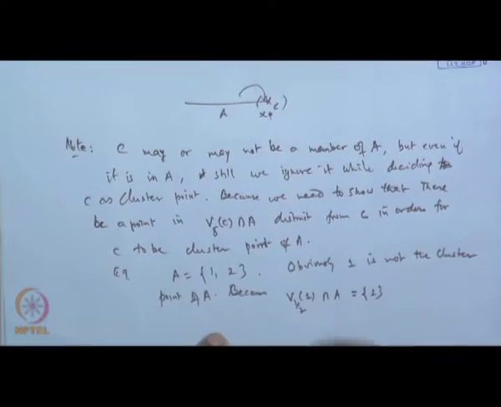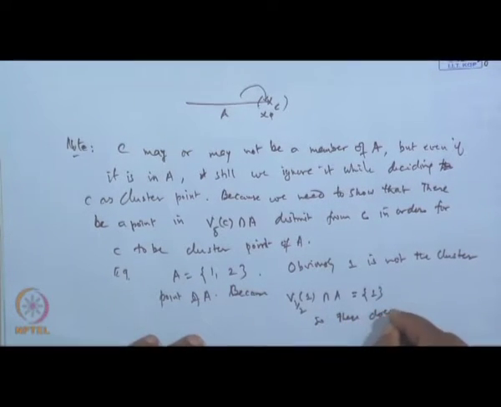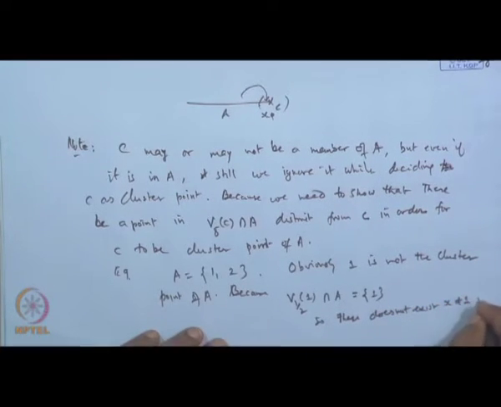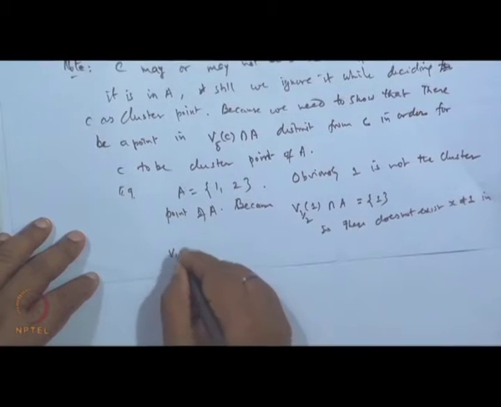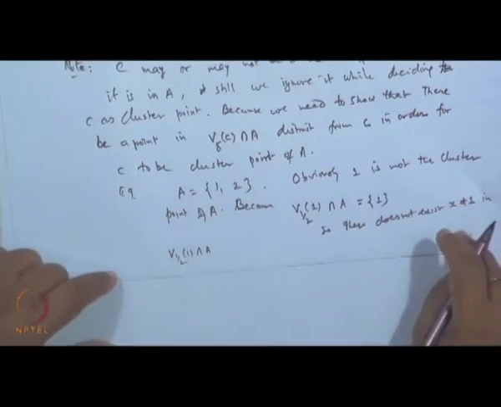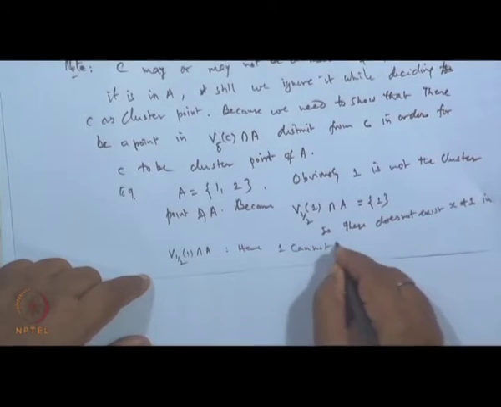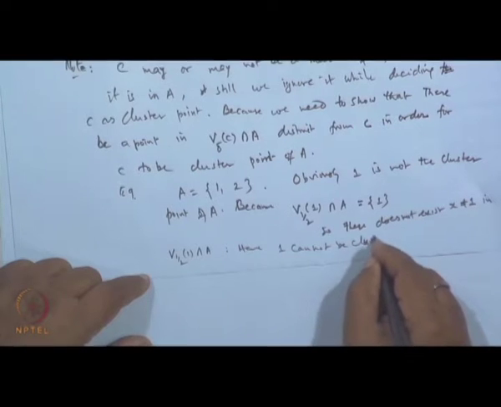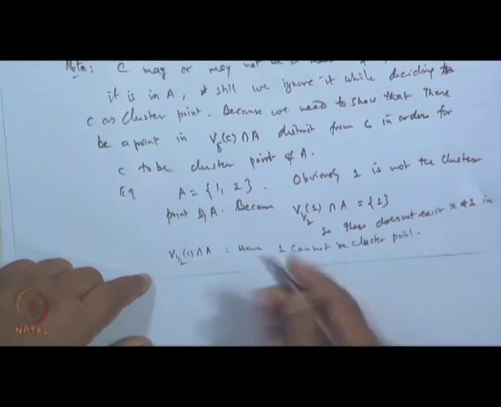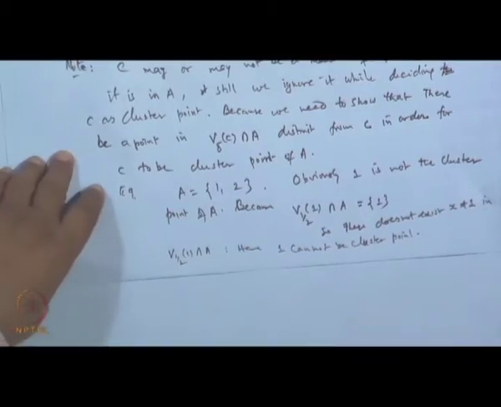So there does not exist x different from 1 in the collection V(1, 1/2) intersection A. Hence, 1 cannot be a cluster point. Similarly, 2 cannot be a cluster point. This way we can identify them.